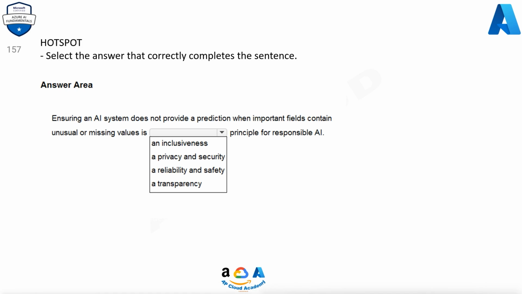157. Select the answer that correctly completes the sentence. Ensuring an AI system does not provide a prediction when important fields contain unusual or missing values is a principle for responsible AI. Options are: an inclusiveness, a privacy and security, a reliability and safety, a transparency.